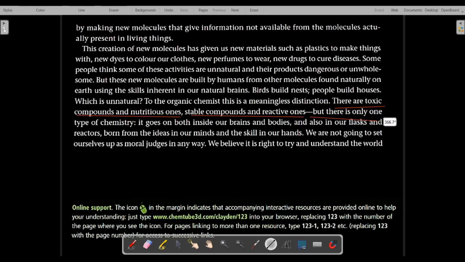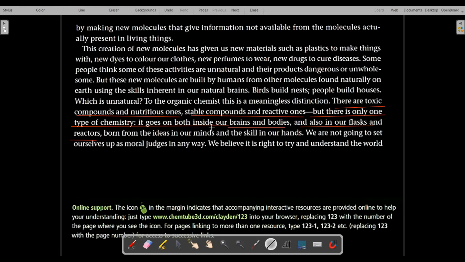But there is only one type of chemistry. It goes on both inside our brains and bodies, and also in our flasks and reactors. So the author wants to say that some compounds might be toxic, some might be nutritious, some might be stable, some might be reactive, but there is only one type of chemistry studying all these things. Organic chemistry is studying toxic compounds as well as nutritious compounds, and stable compounds as well as reactive compounds.